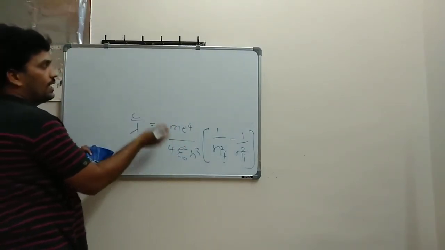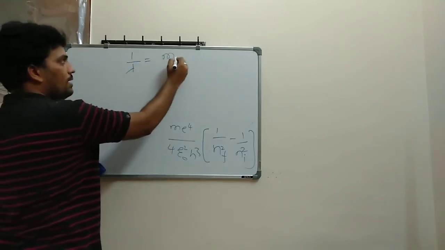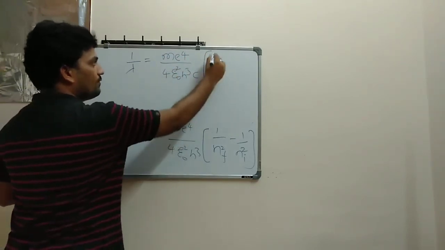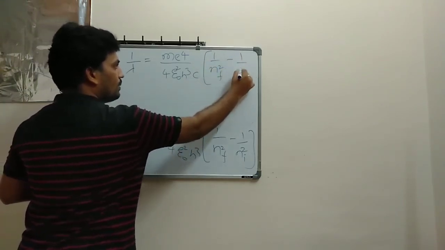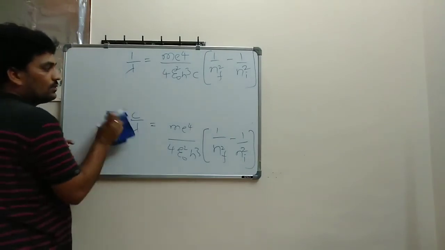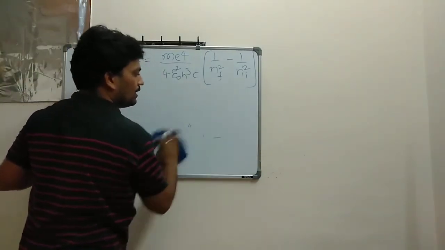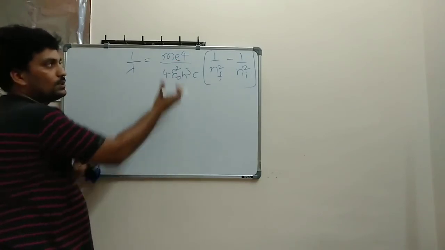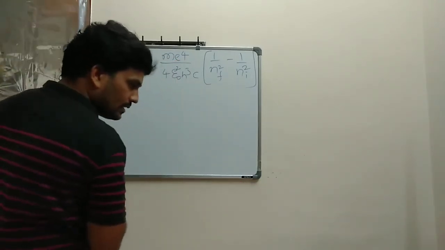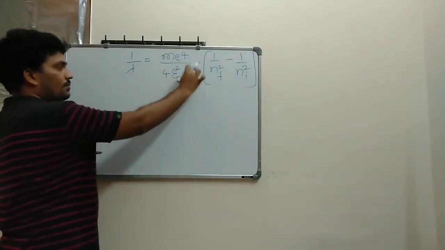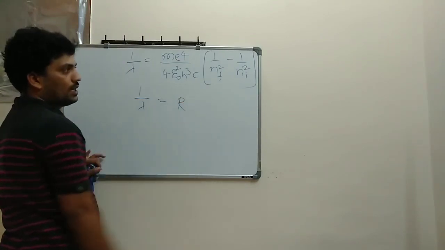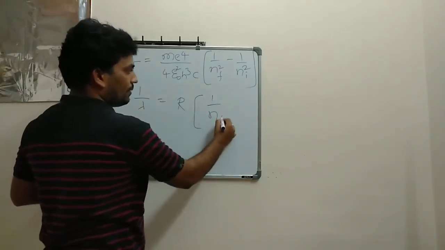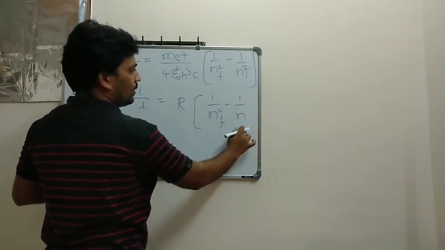If this c comes to this side, I will be left with 1 divided by lambda equal to m e power 4 divided by 4 epsilon naught square h cube c, and the left out thing is 1 divided by nf square minus 1 divided by ni square. If I substitute the value of m, e, epsilon, h and c, I'll get one simple constant. That constant is R, capital R. This entire thing I am representing in terms of a constant, times 1 divided by nf square minus 1 divided by ni square.